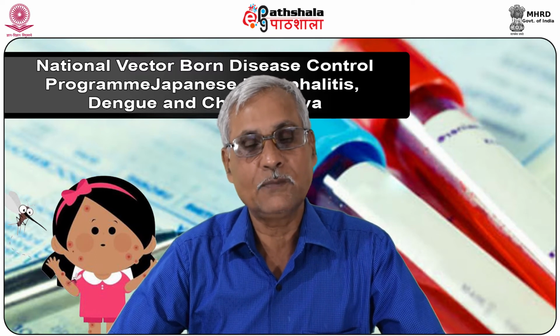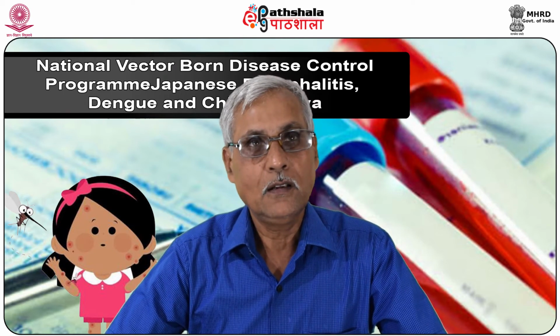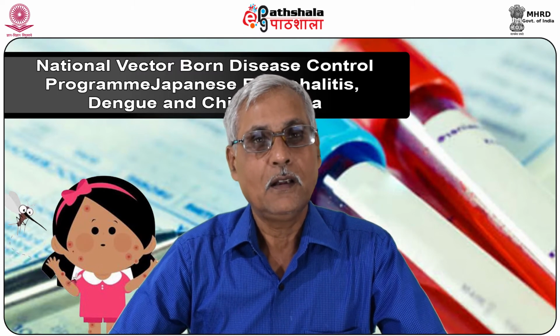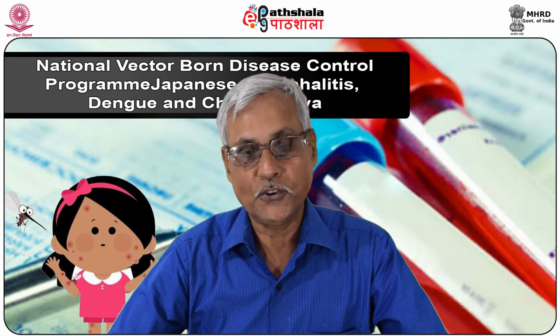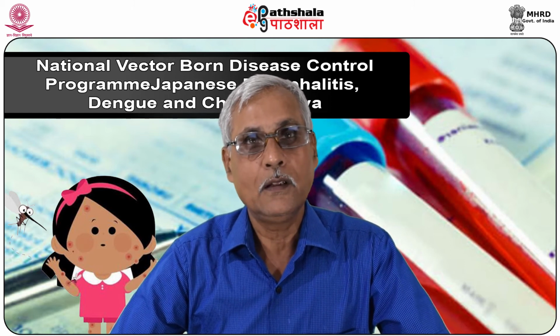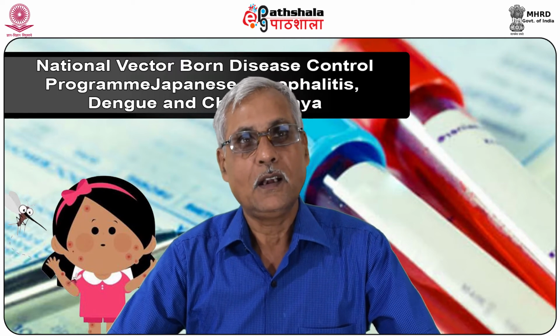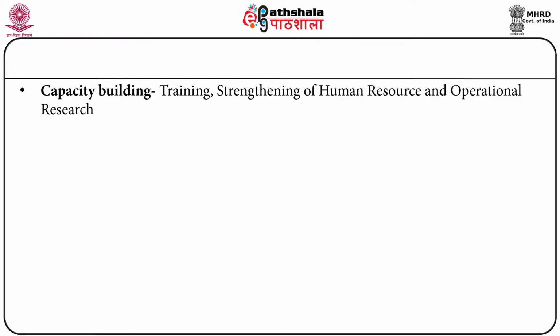Outbreak response will reduce mortality, and it will cut down the cases of dengue in future. Capacity building in terms of training of staff, strengthening of human resources and operational research, and also provisions for other inputs is necessary.